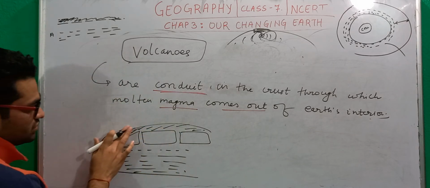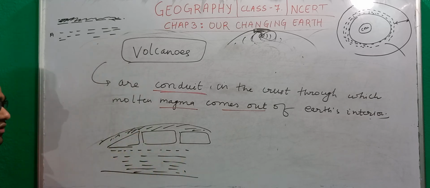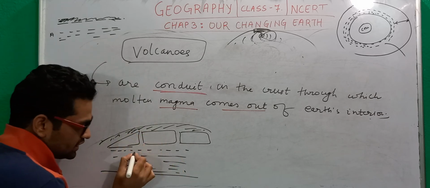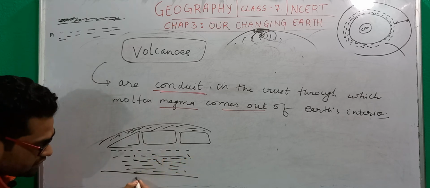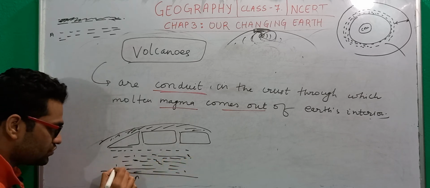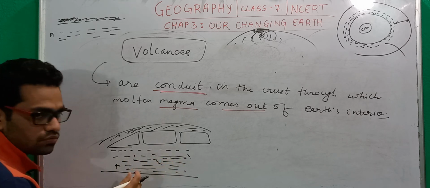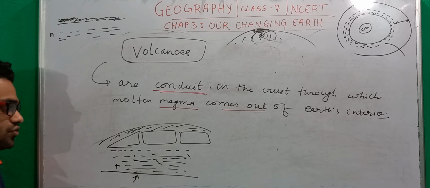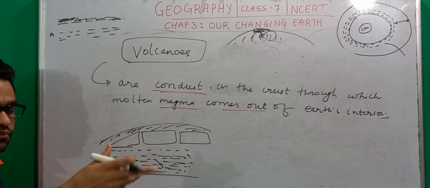Because of the heat, the temperature is very high even here, but at the core the temperature is higher still. So this molten magma is always in motion.